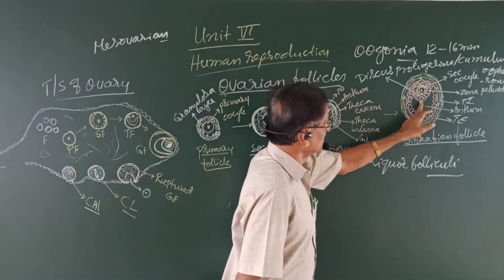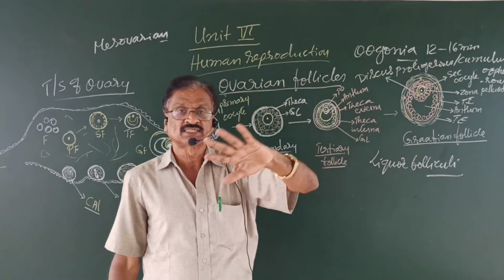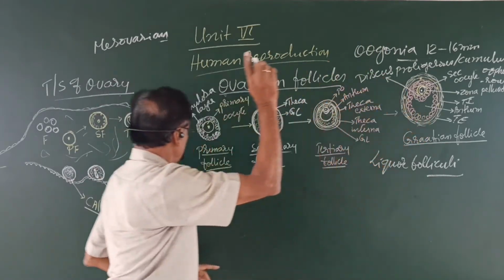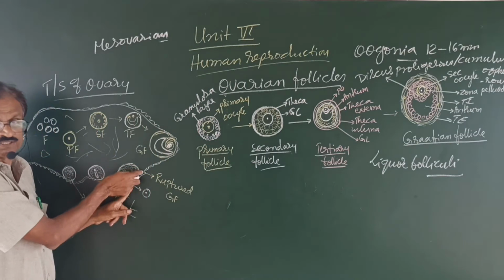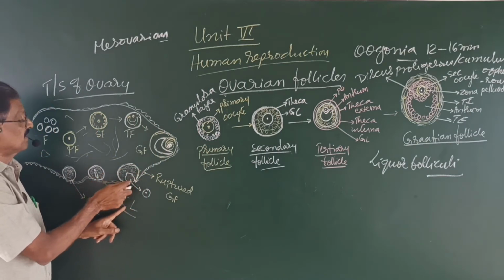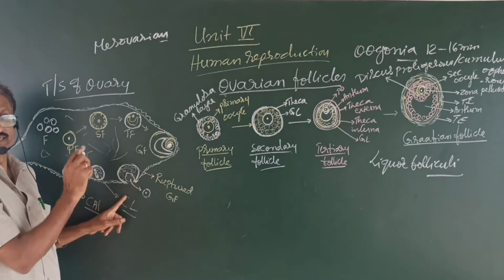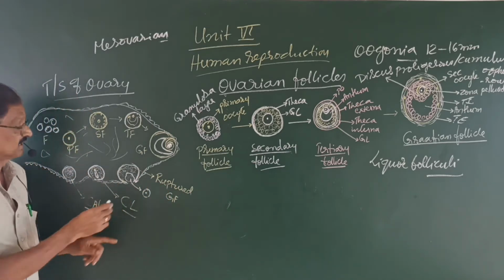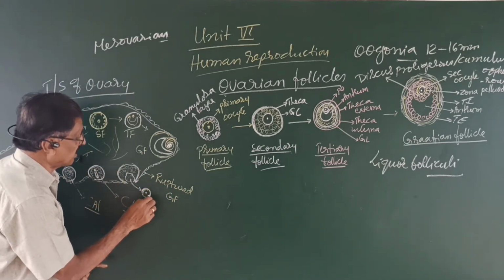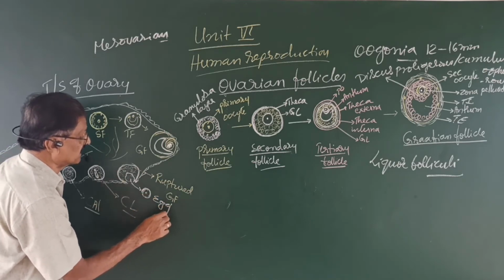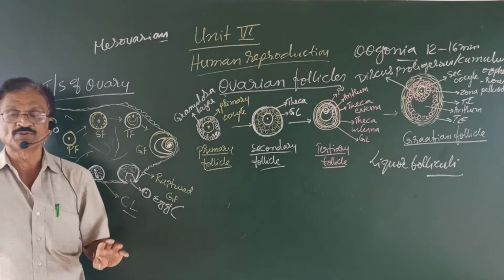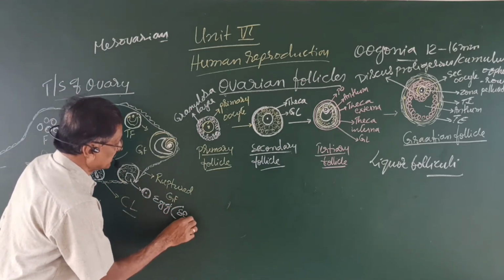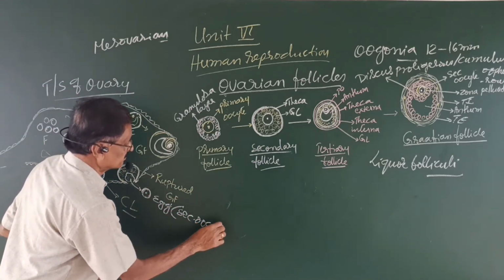Now, once the secondary oocyte is formed, the Graafian follicle ruptures. Observe the diagram. Here the Graafian follicle is ruptured, releasing what? An egg. But actually this is not an egg. Even though it is named as an egg in the textbook, it is actually a secondary oocyte.